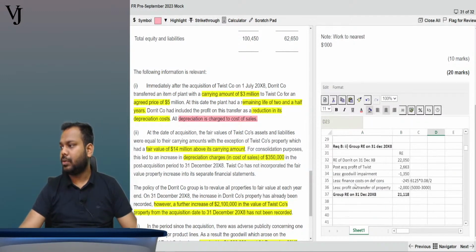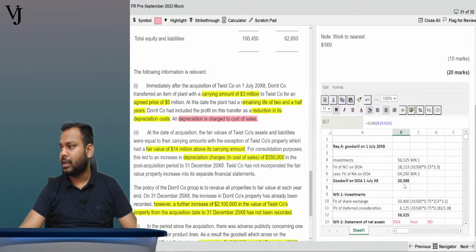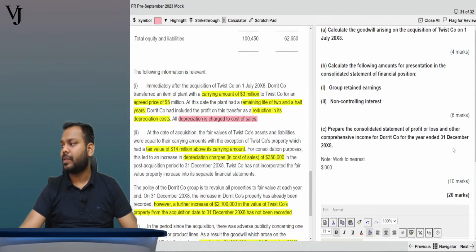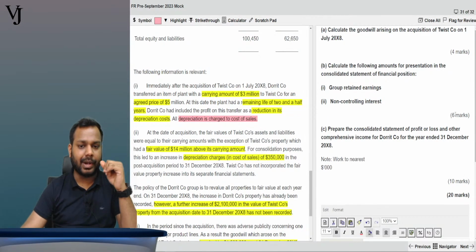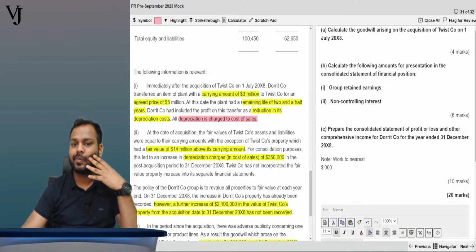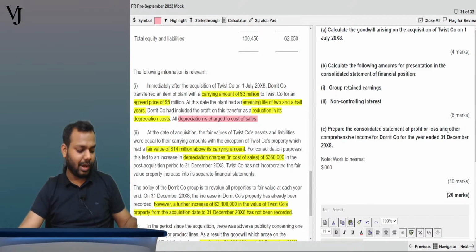Now, so this completes our treatment of Group RE, NCI, and the investments and everything. So we have successfully covered 4 plus 8, 4 plus 6, 10 marks fully completed. Tell me, guys, in this 10 marks, anyone has any queries? Are you able to understand this? Some confusion. Tell me what's the confusion, Nishan. I will remove all the confusion.